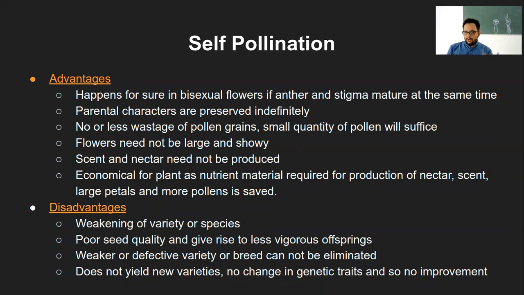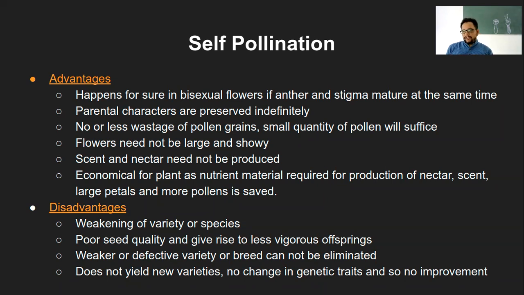Though nature has its own course of action that it will ultimately remove them, that is a very long process. It's like a few thousand years, and we cannot really wait, at least not considering human life, we cannot wait for that long. So that is why a weaker or defective species, variety or breed cannot be eliminated. And the fourth disadvantage is that it does not yield new varieties. So no change in genetic trait, so no improvement. If it is always and always self-pollinating, there will be no improvement. So that is one of the disadvantages as well.